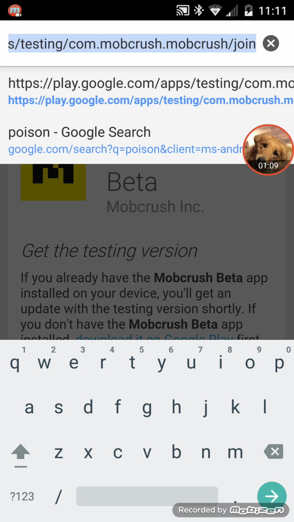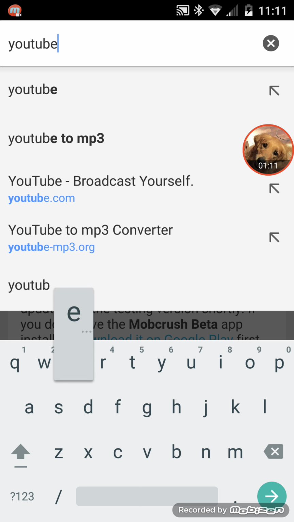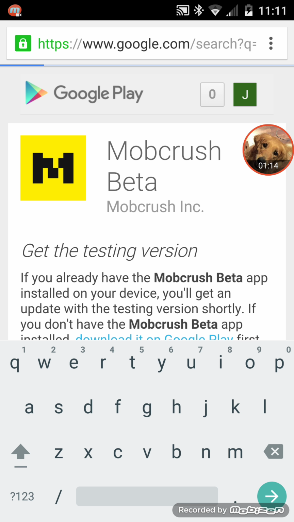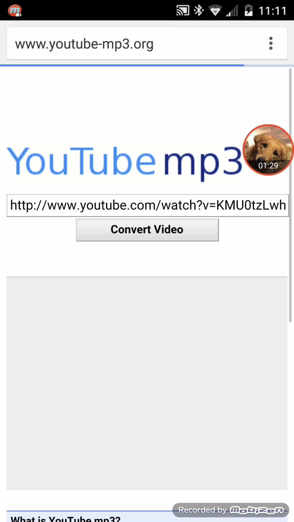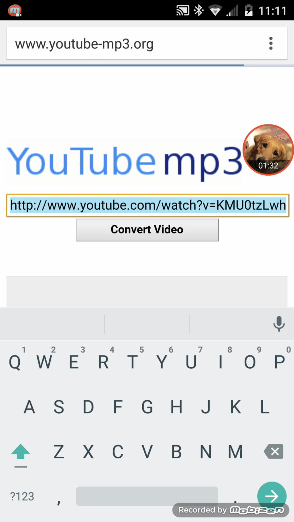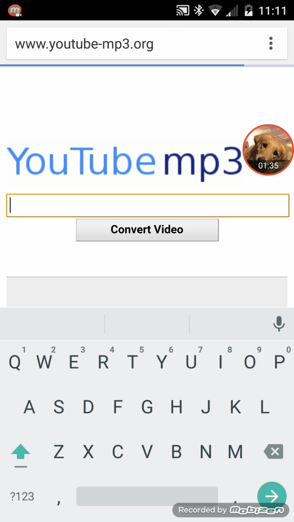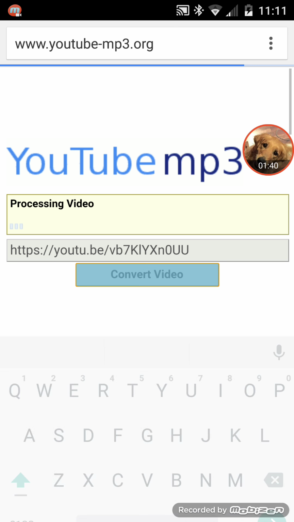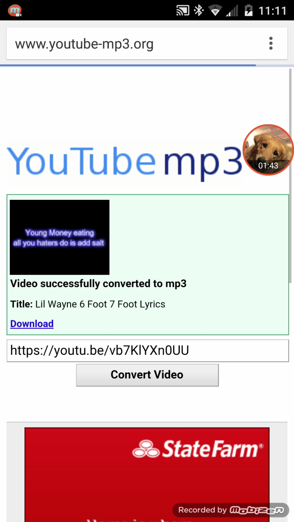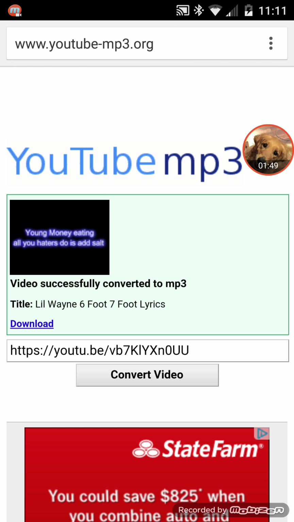Once you're on Google, you're gonna want to search up YouTube to MP3. Click on that, and click on the www.youtube dash or something, whatever that is, mp3.org. That you'll see right there. That's like the tutorial. You're gonna want to paste it. You're gonna convert. You're gonna want to download and start downloading it.